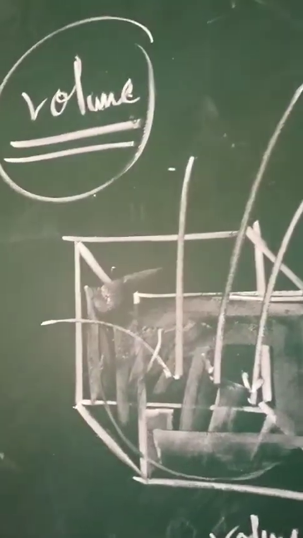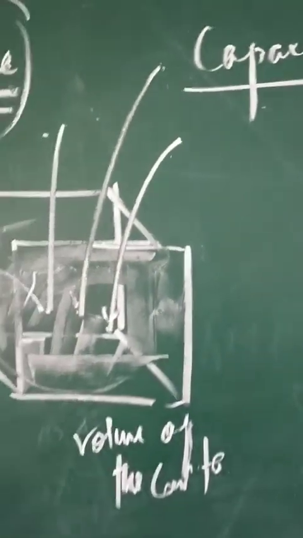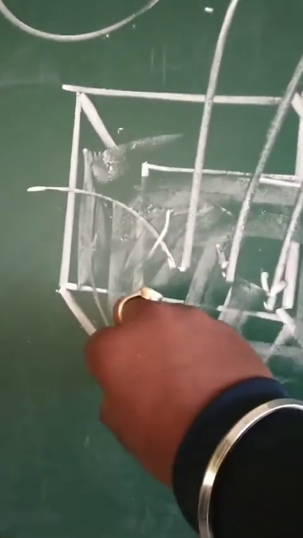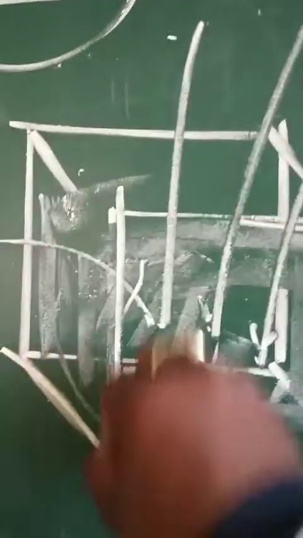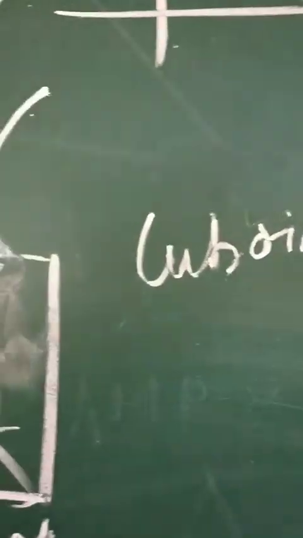So now the question is, sir, how can volume be converted into capacity? When we are saying volume of a cube or a cuboid, especially for a cuboid, the volume formula is length into breadth into height. When we multiply the dimensions, length, breadth and height, we get the measure of the volume of a cuboid.